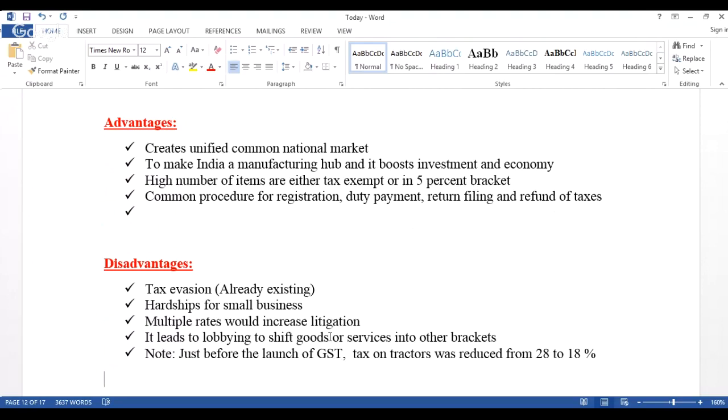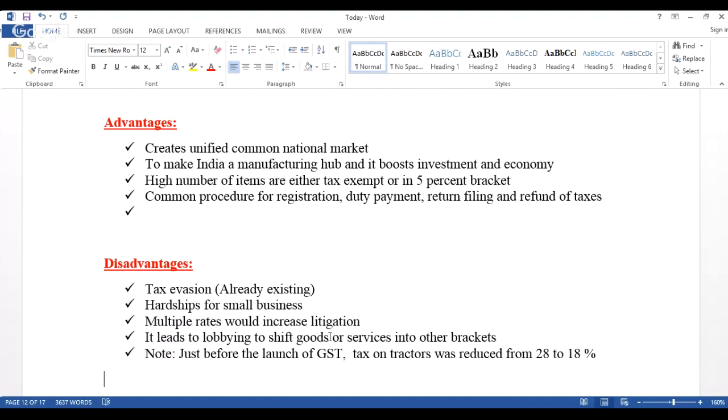A larger number of items are present here. Clear? With 18% and below, 81% of items are covered here. And there is a common procedure for registration, duty payment, return filing and refund of the taxes, right?